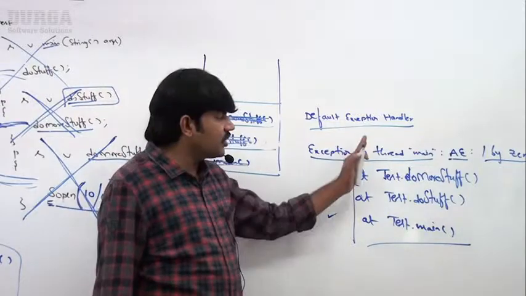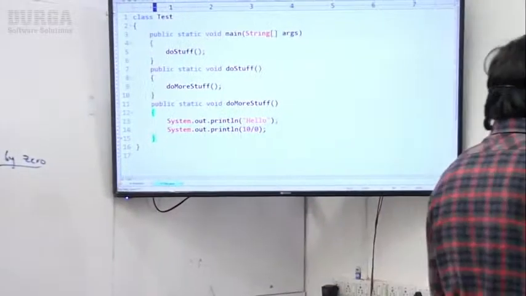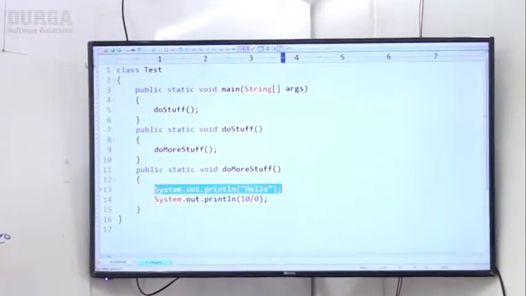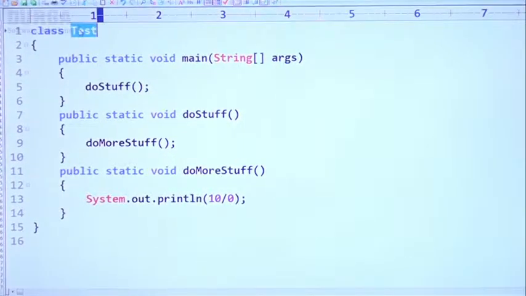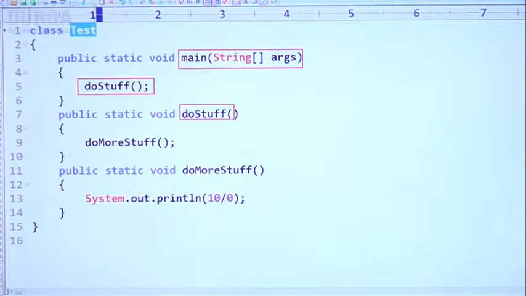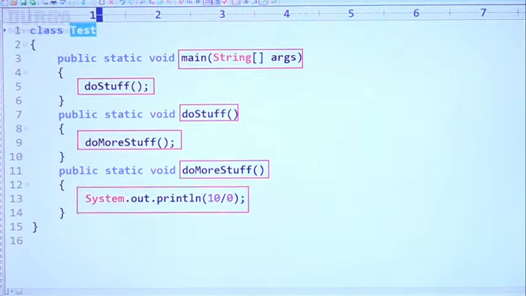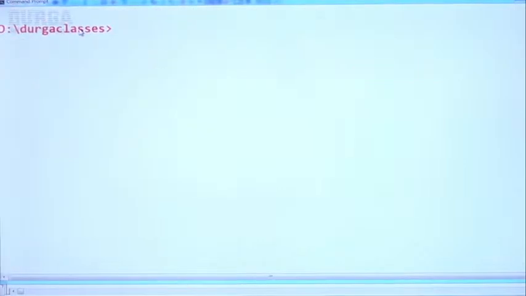Execute this code. Is it going to happen or not? Observe carefully. Same example I'm taking. Here class Test, first method main internally calls doStuff, which internally calls doMoreStuff, which is trying to print SOP of 10/0 like this, right? Now let me execute this code. First compile. Yes, happily the code compiles fine, no problem at all.